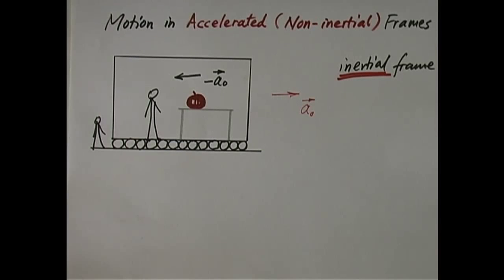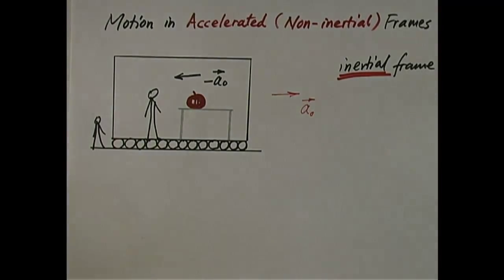Let's say, for example, a car making a sharp turn. Of course, that car is accelerating rapidly, and then how do you understand the phenomena from the frame of the car, which is accelerating? You cannot use the conventional form of Newton's second law because it's going to yield wrong answers, as you can see from this person's point of view. So the question now is, is there a way I can modify Newton's second law so that it still can be used even though we're living in a non-inertial or accelerated frame?